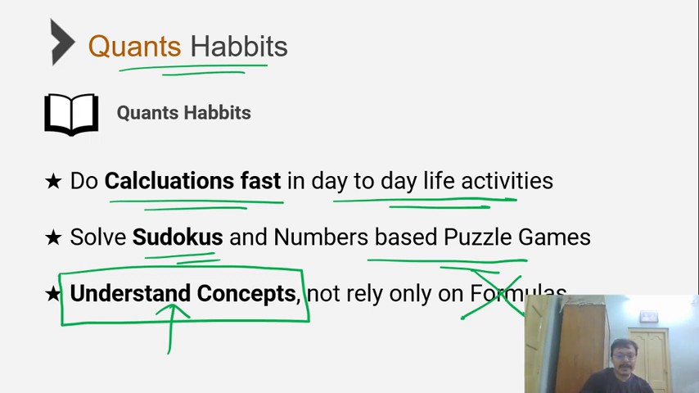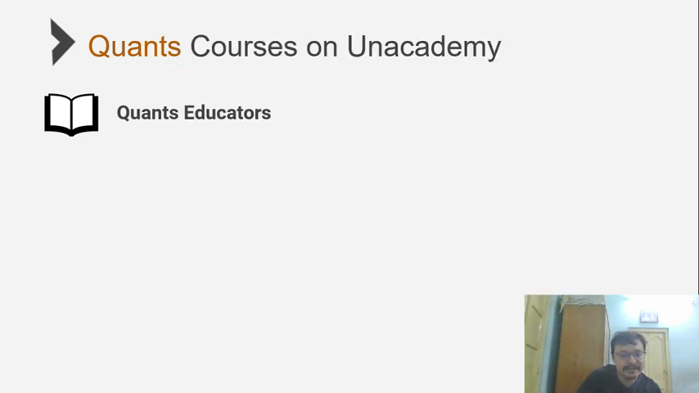A lot of time what happens is formulas come with caveats, like it's applicable in certain cases, not applicable in certain cases, which is something that people do not know. So blindly relying on formulas is not a wise idea.